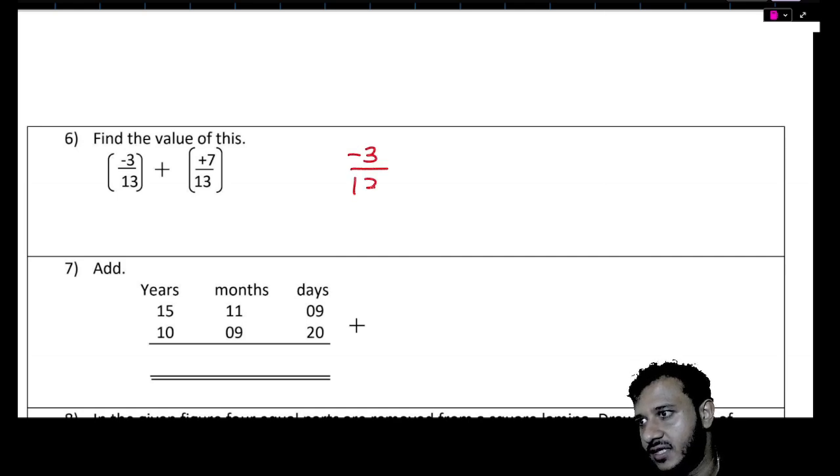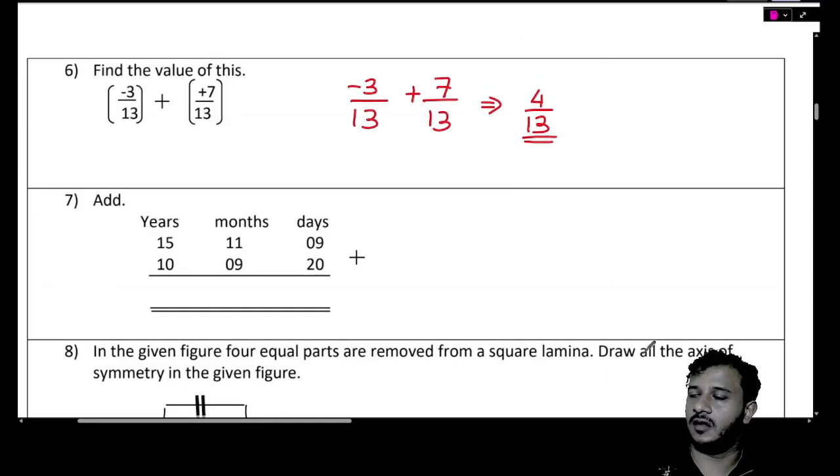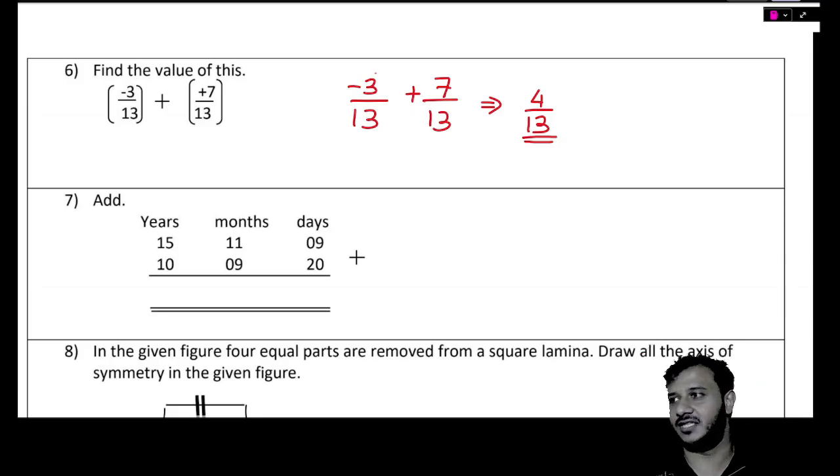Negative 3 over 13 plus 7 over 13. The answer will be 4 over 13. So I can understand how to add those like questions. You can understand how to do the addition of those type of questions. Yeah. Okay. I'll teach you.